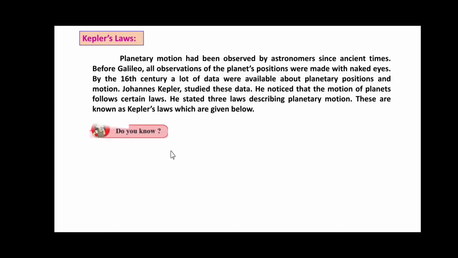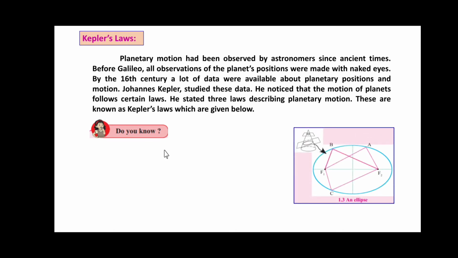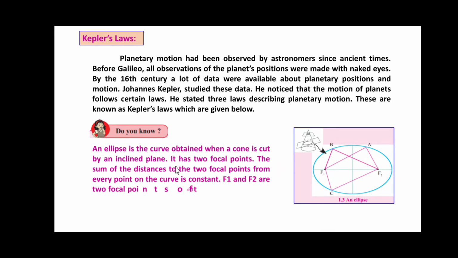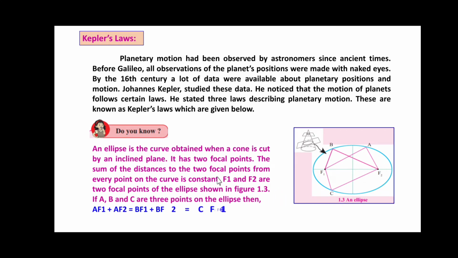Before starting with Kepler's laws, do you know that an ellipse is the curve obtained when a cone is cut by an inclined plane? You can see it in the adjoining figure. It has 2 focal points. The sum of the distances to the 2 focal points from every point on the curve is constant.